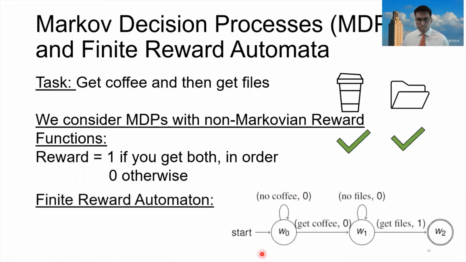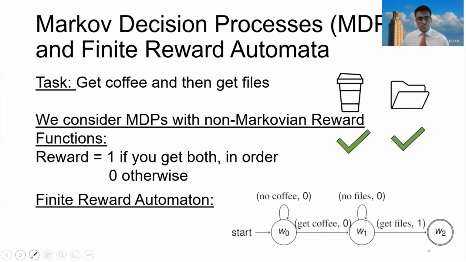Now let's talk about an example of finite reward automata. Here's an example down here. As you can see, this automata has many states and transitions between those states. The agent starts off in state 0. If the agent gets coffee, it moves to the next state. If it doesn't get coffee, it stays in this state. In both cases, it gets a reward of 0. In state 1, if the agent gets files, it moves to the last state and gets a reward of 1. And if it doesn't get files, it stays in the same state and gets a reward of 0.